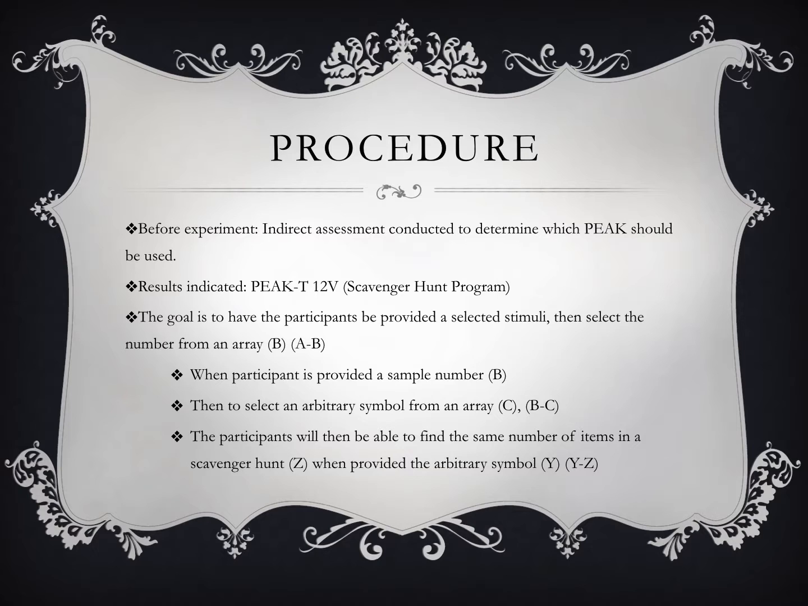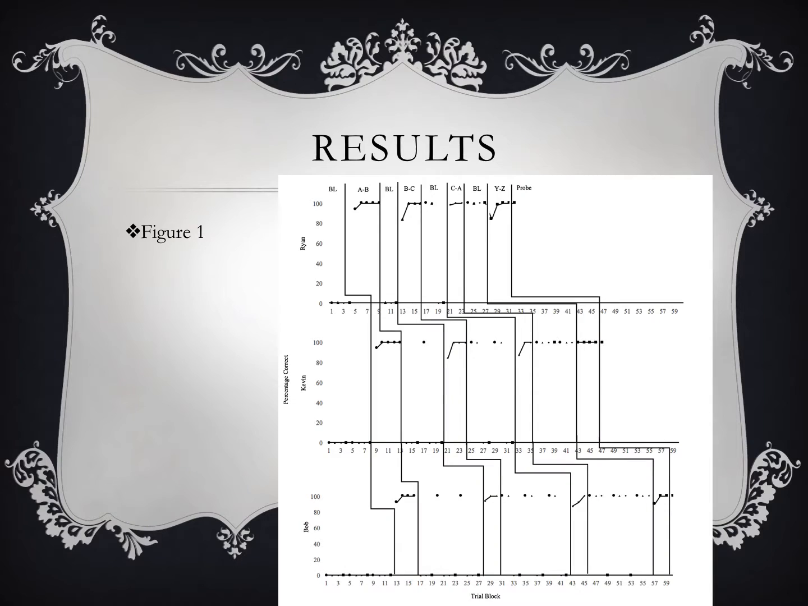is then B to C. The participants will then be able to find the same number of items in a scavenger hunt, Z, which provided the arbitrary symbol Y, which equivalents to Y to Z.